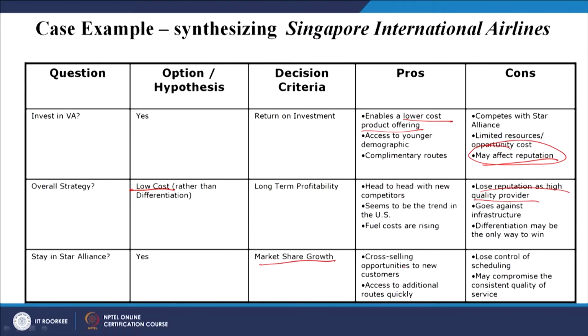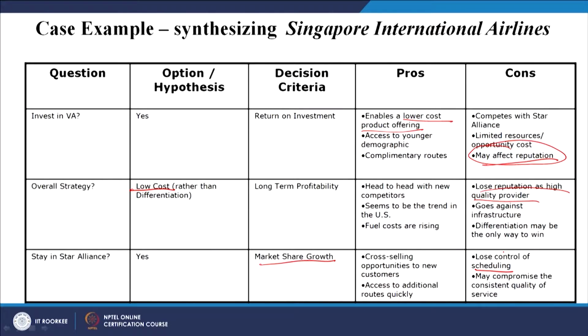What are the cons? The cons are losing control of scheduling. Now, because you have tied up with the Star Alliance, you have to take into consideration permutations and combinations. You cannot make your own scheduling, because there will be connectivity, and according to the connectivity you have to arrange your flights.